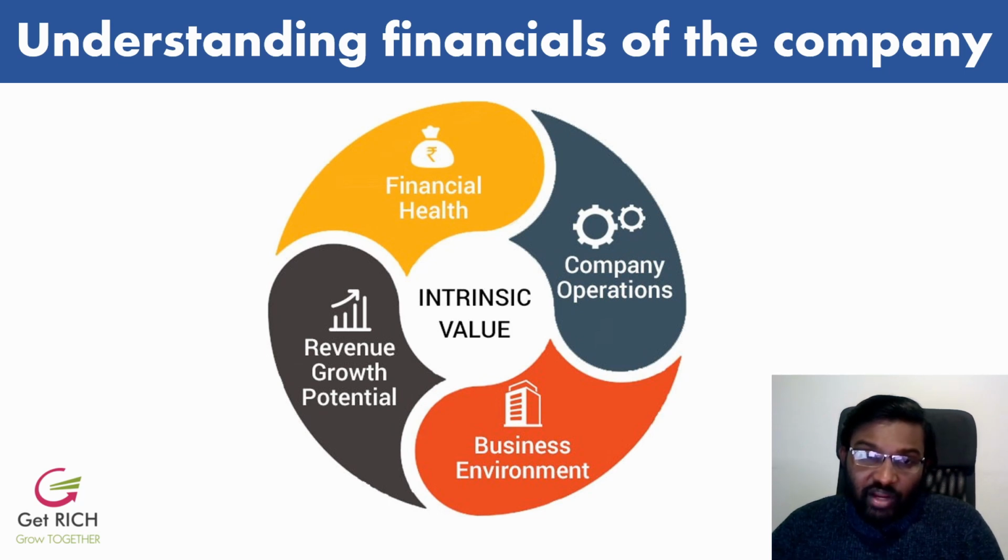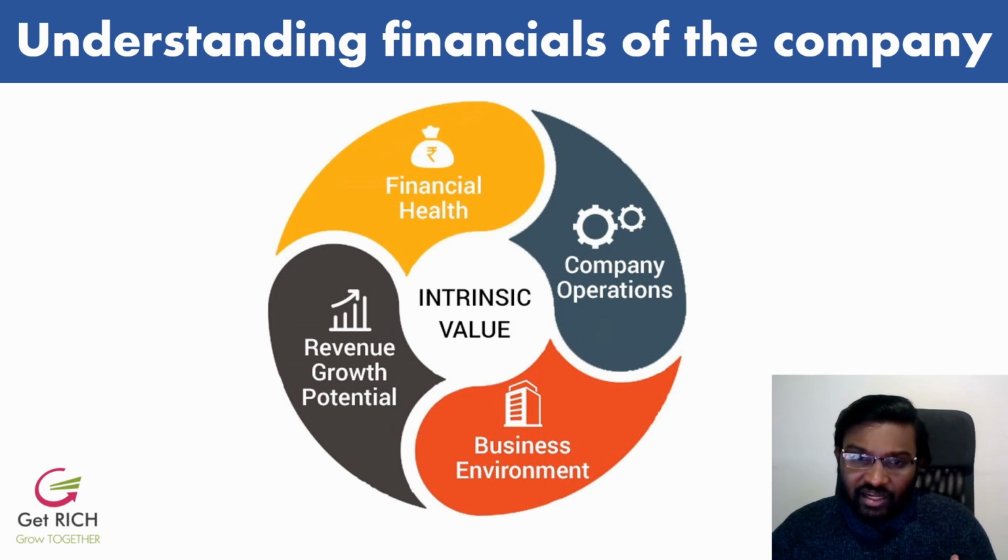And now we come to understanding the financials of the companies. We have different things. We have company operations to understand how the company operates, what their profit margins are, what their EBITDA margin is, what their net profit margin is. Everything we have to look into. Whether the margins go up or down, what their typical margin is. These are the things we need to be very sure of.